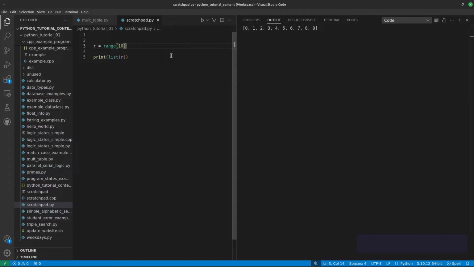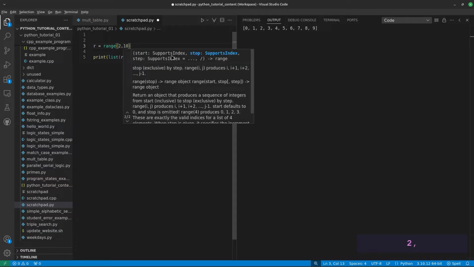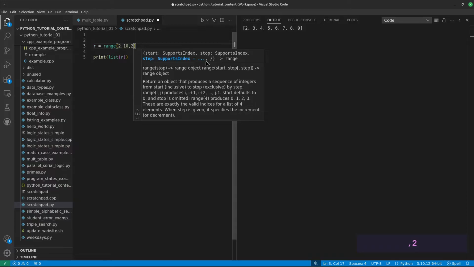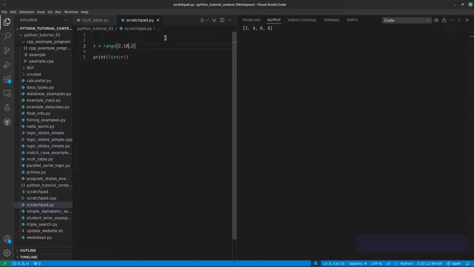If I add more arguments, I get different results. Here's an example with a starting point as well as an ending point. So you see how the starting point changed. The third optional argument is a step size. So let me see if I can make a suitable range for some purposes. Okay, what we have now are the three arguments: an optional starting point, a mandatory ending point, and an optional step size. Now let's make a loop.